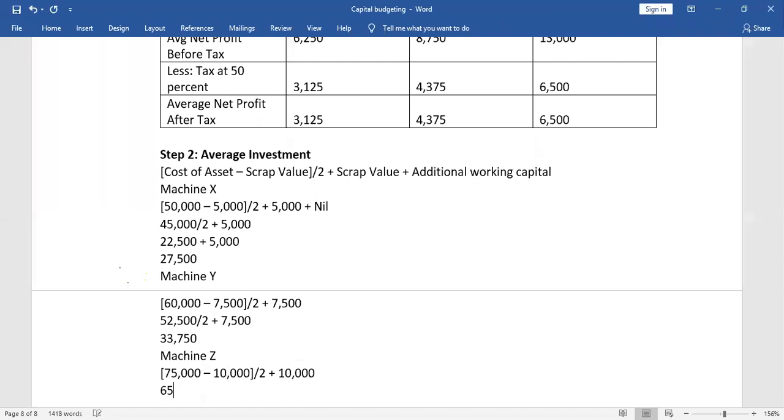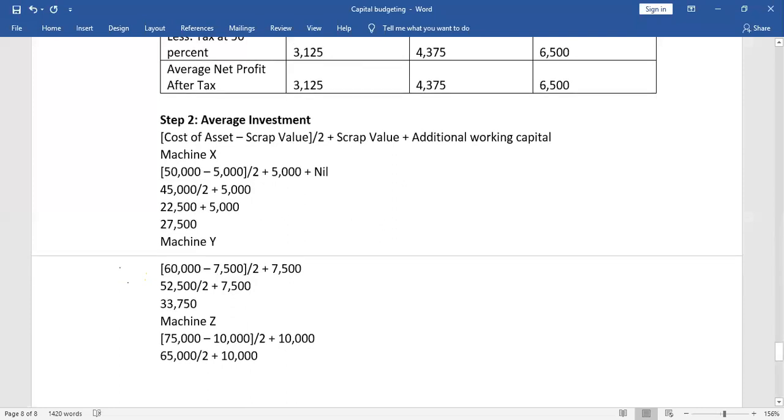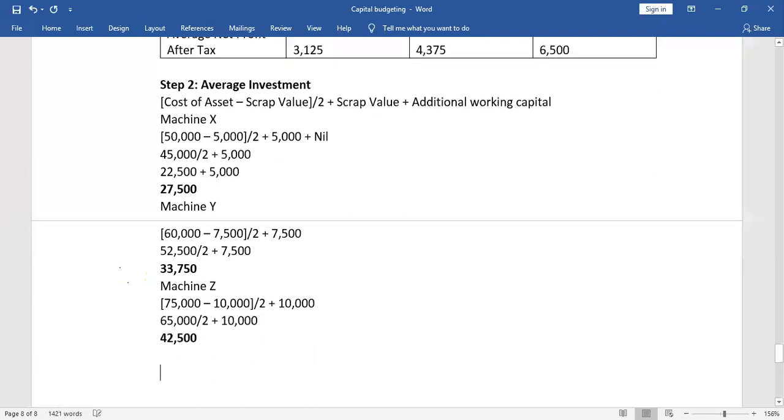This will be 65,000. 75,000 minus 10,000, divide by 2, plus 10,000. So this is how much? This is 32,500 plus 10,000, which is equal to 42,500. All of you have got the right answer. Meaning all the people who have shown in the chat box, all have given the right answer. Now we will move ahead to the last step.